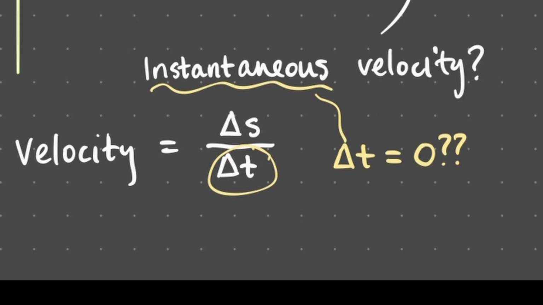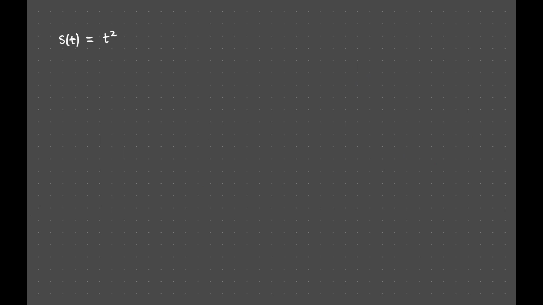The answer, it turns out, has to do with one of the most fundamental concepts of calculus, the idea of a limit. To understand this paradox better, let's work in the language of functions to try to describe the situation more precisely. Suppose, for example, that we've worked out the position function of our car to be s of t equals t squared, where we're measuring time t in hours and position s in miles.